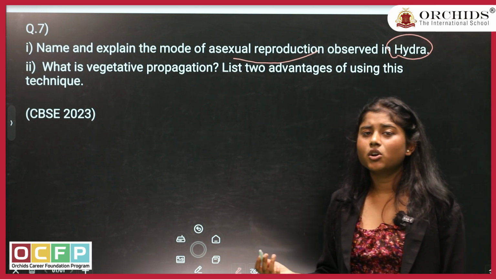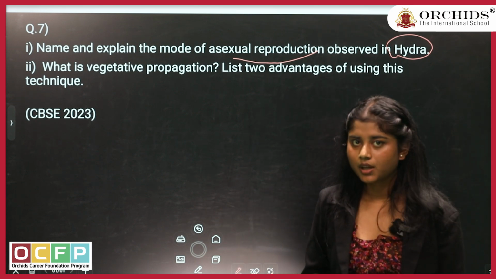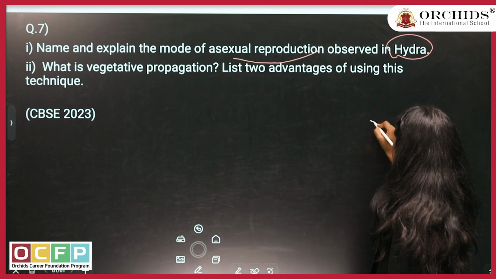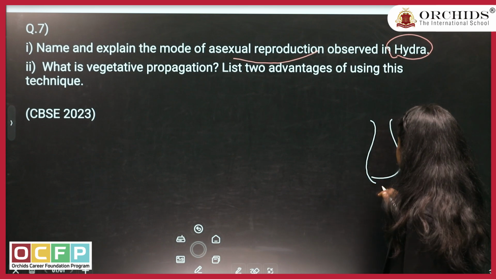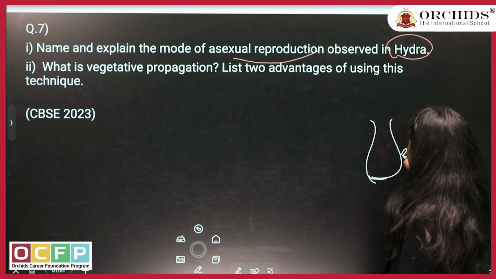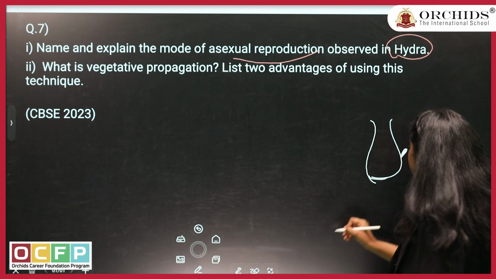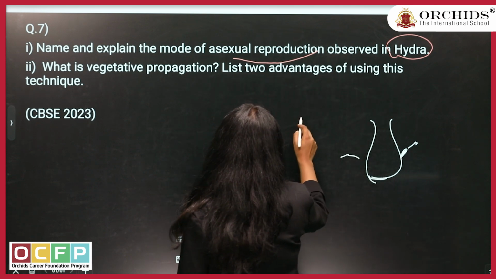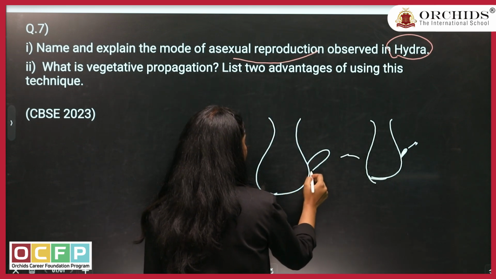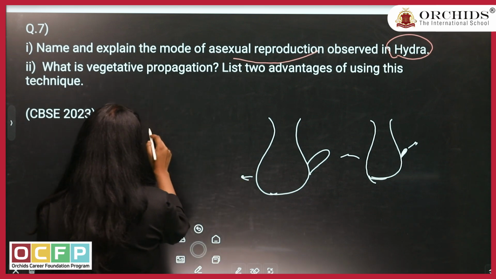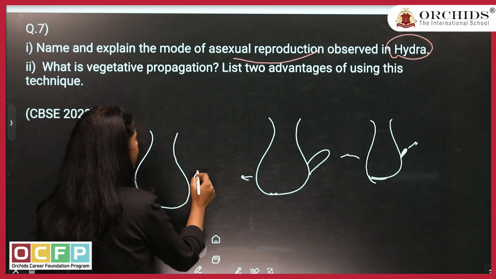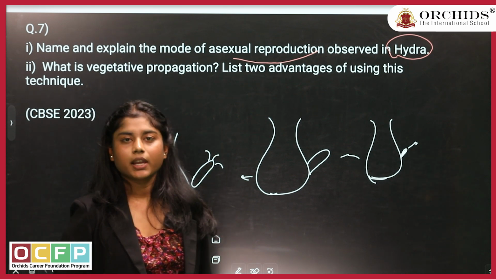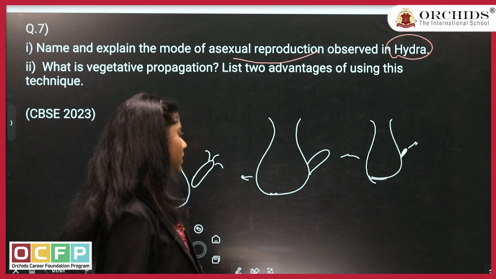What is Hydra? Hydra is an organism which you can find in water bodies, right? And how do they actually reproduce? For example, this is a Hydra, right? There will be one outgrowth which will be formed over it. And this outgrowth, with time, will start getting matured into another Hydra, right? And when it is mature enough, this part of the Hydra will be separated from the parent body and will start its own individual life. This is how asexual reproduction in Hydra happens.